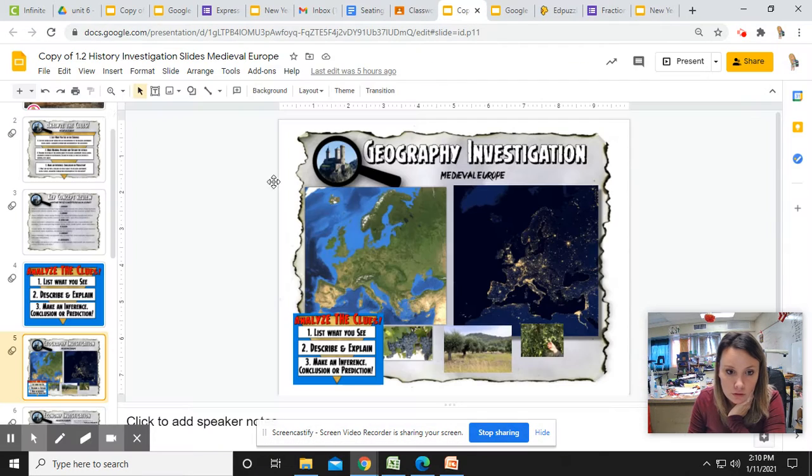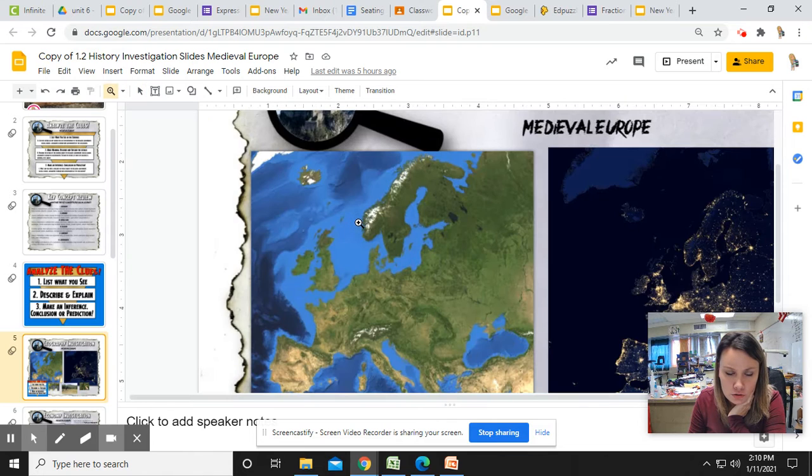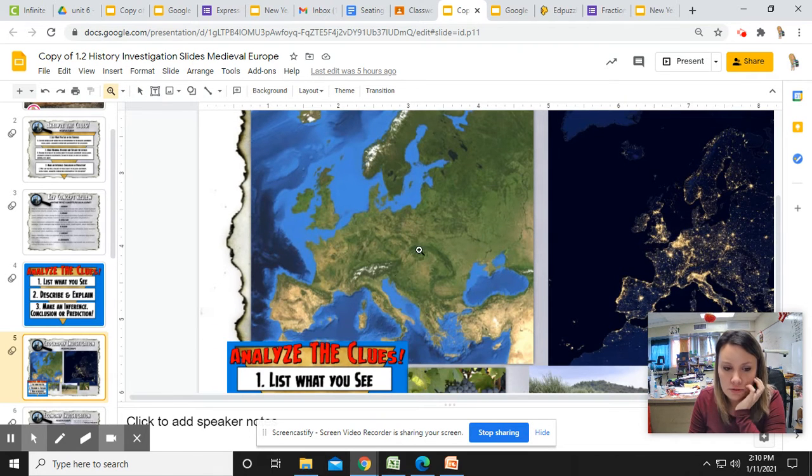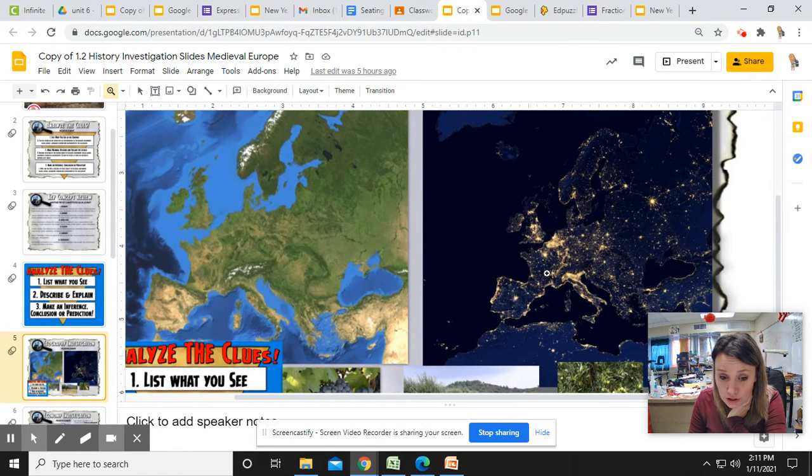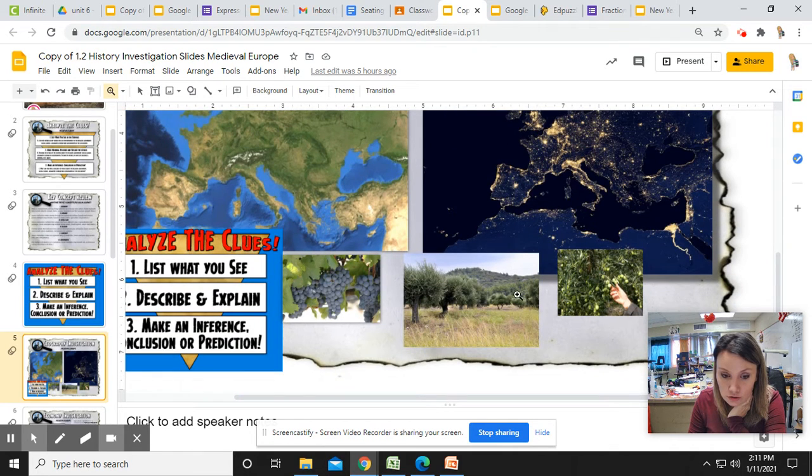Okay, so I'm going to go here, zoom in a little bit. Maybe you see the green grass. Maybe you see brown. Maybe you see the lights on Europe. This is Europe. Okay, what do you see here? What do you see here and here?